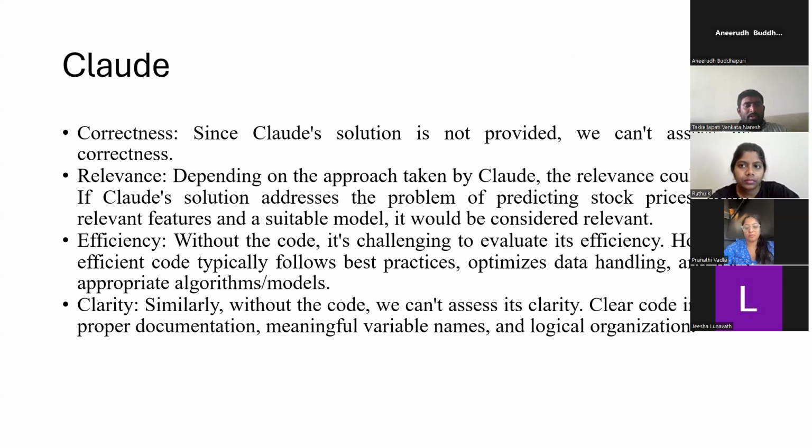Efficiency: without the code, it's challenging to evaluate its efficiency. However, efficient code typically follows best practices, optimizes data handling, and uses appropriate algorithms or models. Clarity: similarly, without the code, we can't assess its clarity. Clear code includes proper documentation, meaningful variable names, and logical organization.